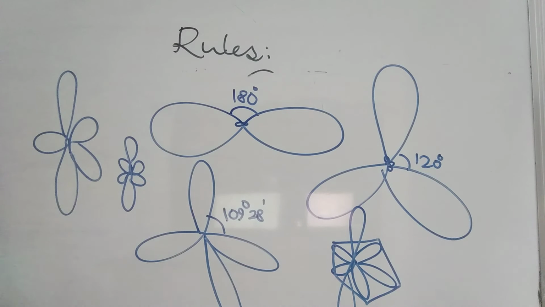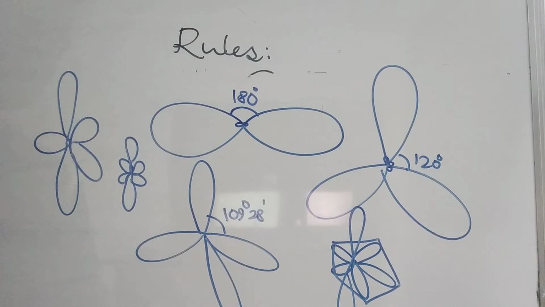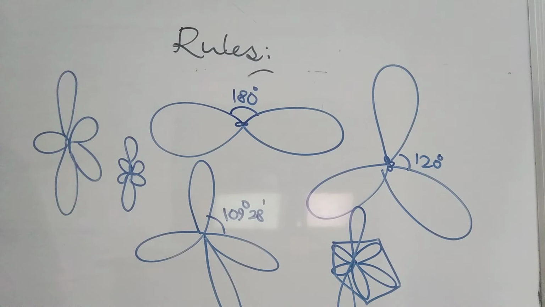These are the same as in VSEPR theory, valence shell electron pair repulsion theory, no change. The only advantage of hybridization is that you can explain the bond energies. In VSEPR theory we don't discuss this, but here you can say why the bond energies are the same, because the orbitals intermix. Now s orbital and p orbital are not there separately; both become equal energy orbitals, so the bond energies are going to be the same. To explain that particular point, hybridization is very useful.